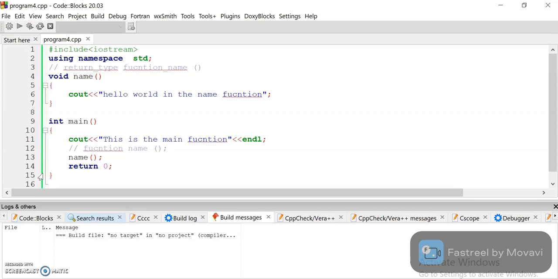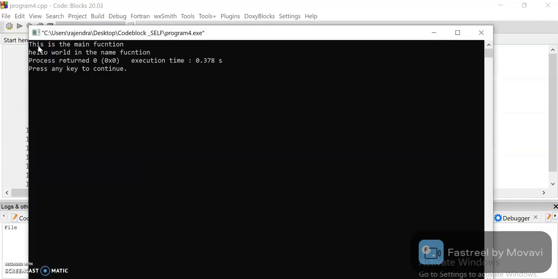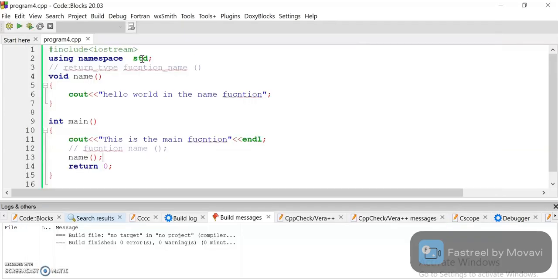Now see, this is the main function, and below this line we write hello world in the main function, because we call it below the cout statement. If we call this above that statement, we first show this and then that.